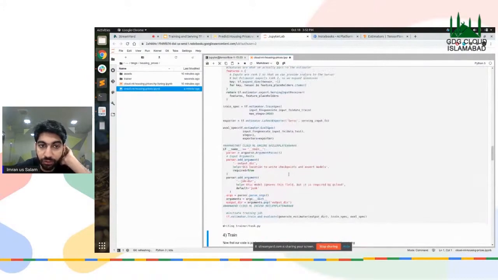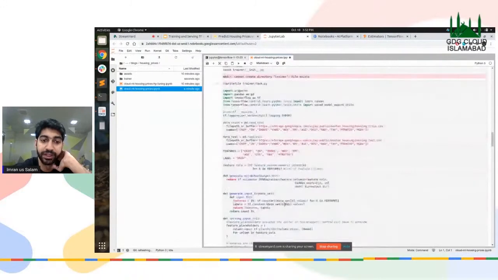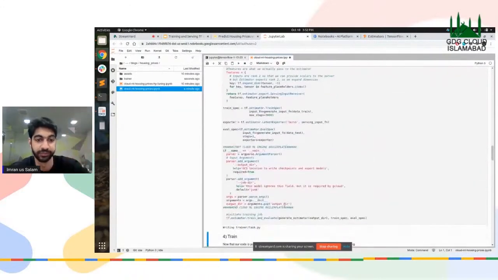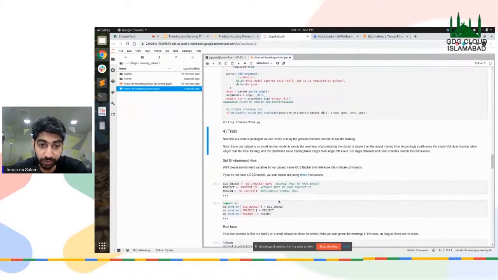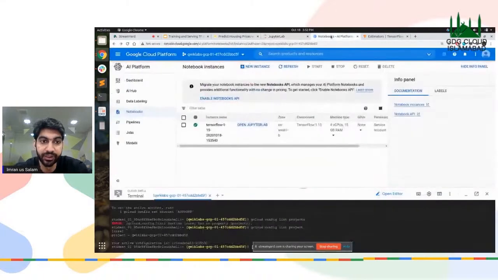So all of this code is basically this code combined into one cell. So this is nothing new here. Okay, now remember that we've created a bucket. We're going to assign the name of that bucket here. Let's see, I don't remember the bucket name.